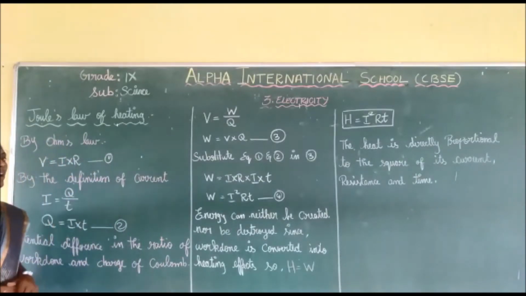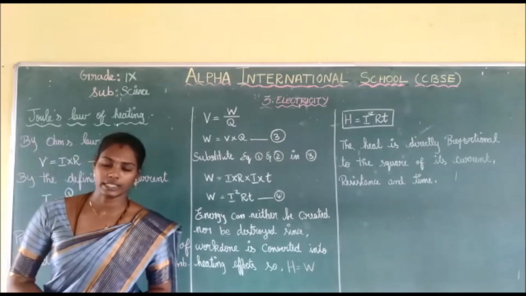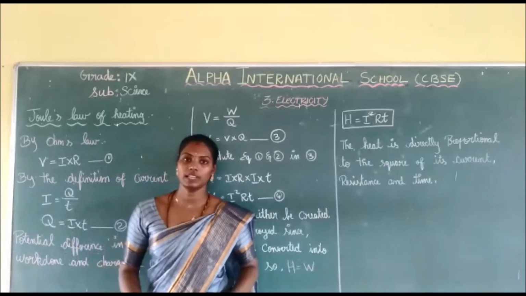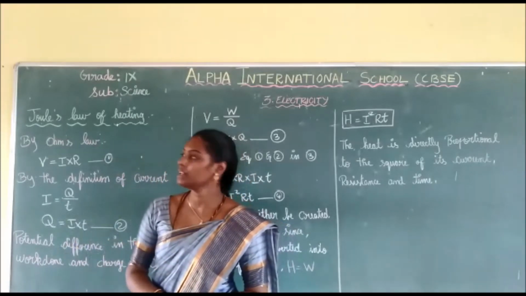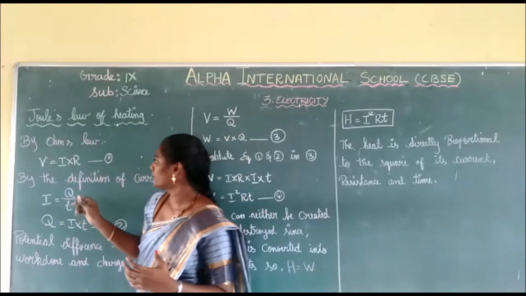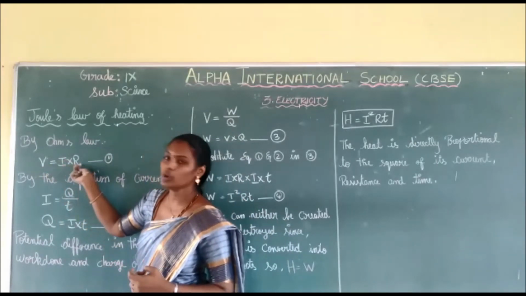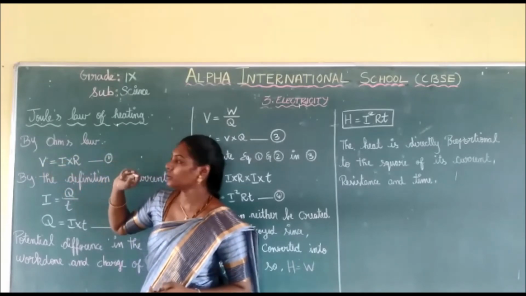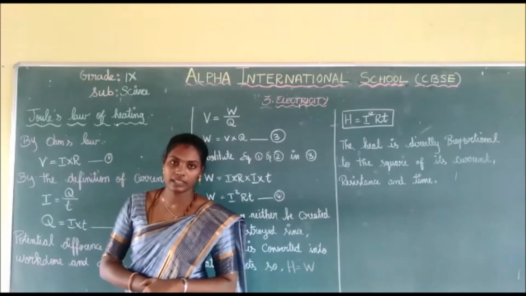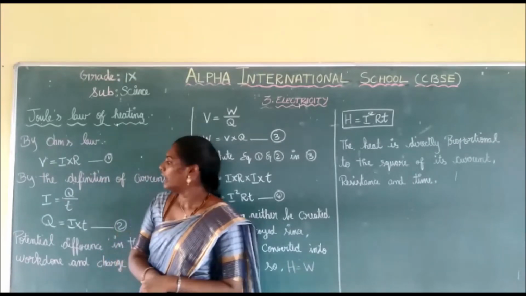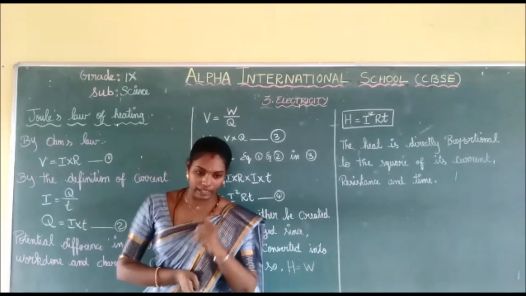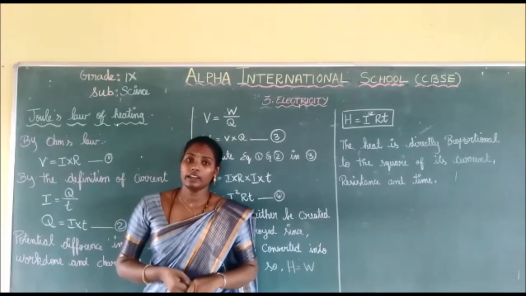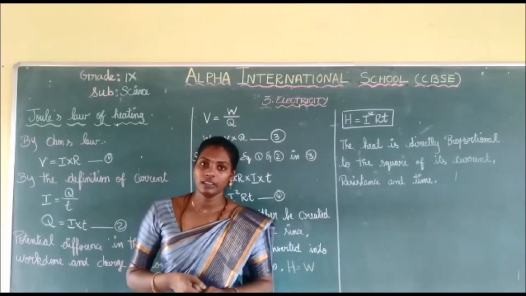First, according to Ohm's law. So what is Ohm's law? Yes, we know that Ohm's law is the relationship between the conductor.